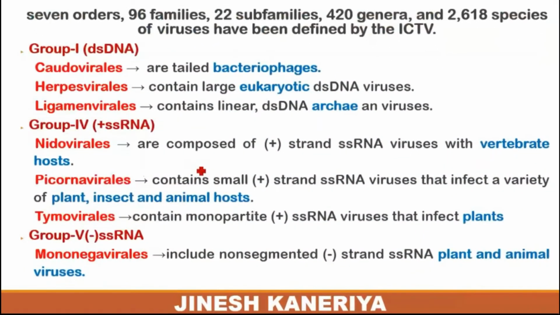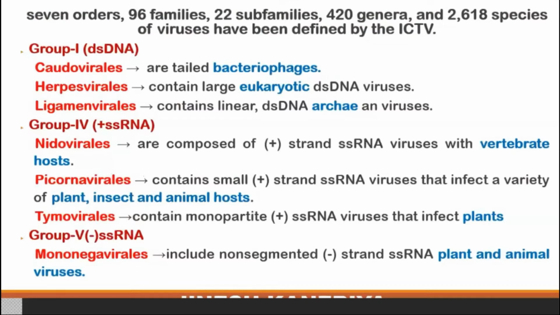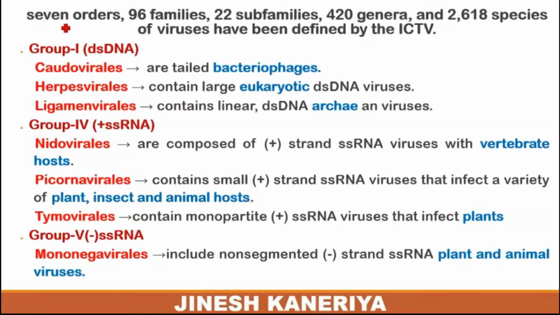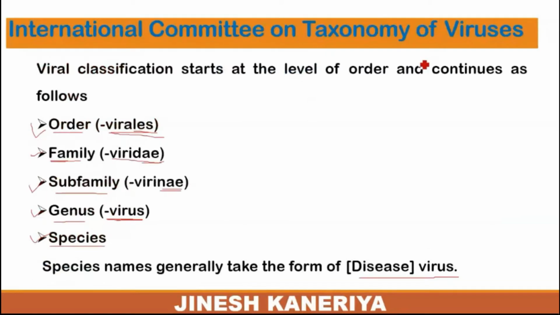The classification system nowadays has been developed with 7 orders. Then there are 96 families in these 7 orders, 22 of which contain subfamilies. 420 genera are available, and 2618 species of viruses have been defined by the International Committee on Taxonomy of Viruses.